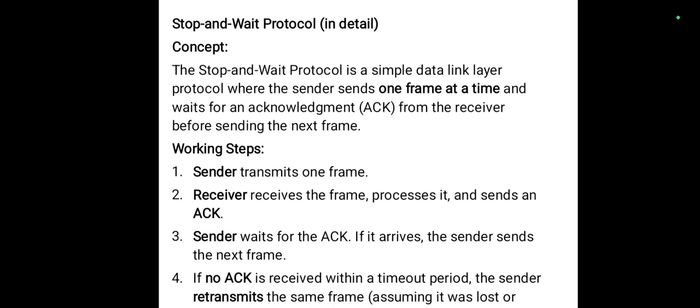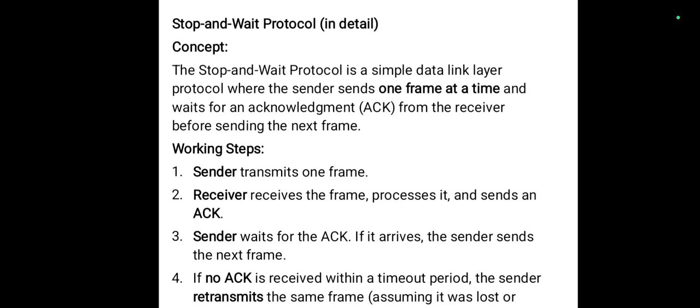The working steps of stop and wait protocol are as follows. First step: the sender transmits one frame. As we discussed earlier, we can send only one frame at a time from the sender. The second step: the receiver receives the frame, processes it, and sends an acknowledgement. Acknowledgement can be written simply as ACK in short form.